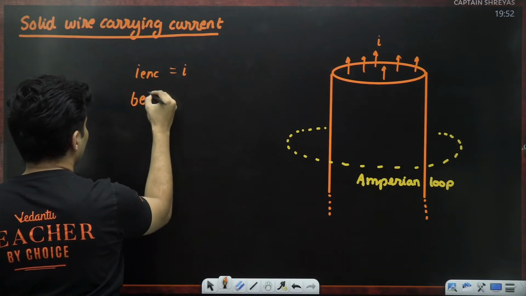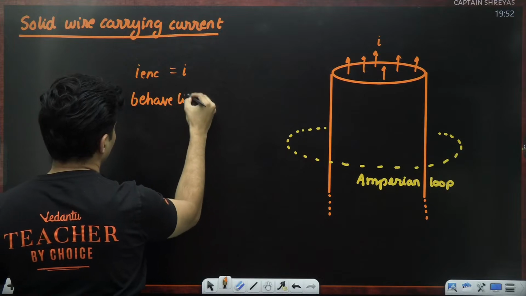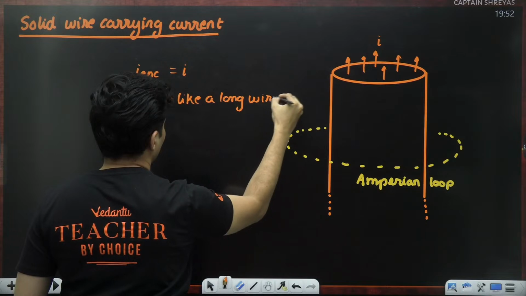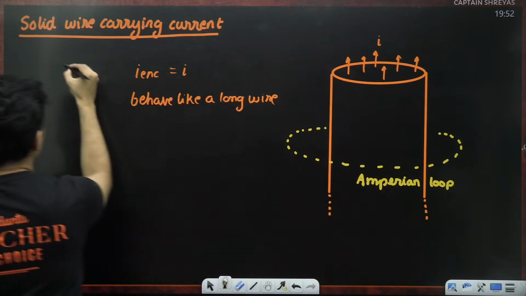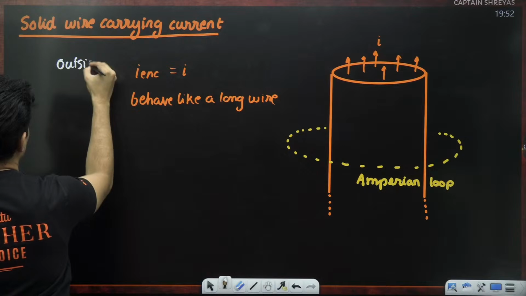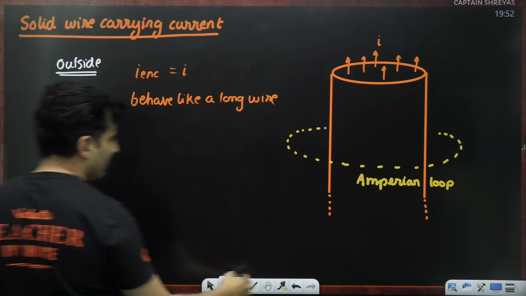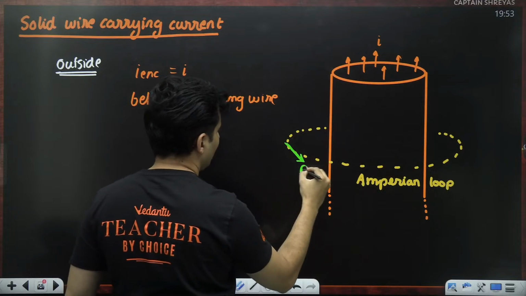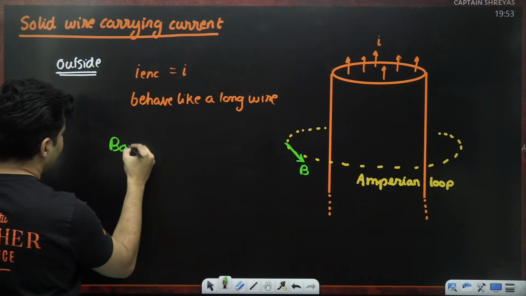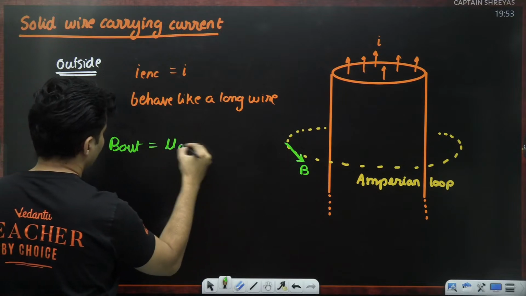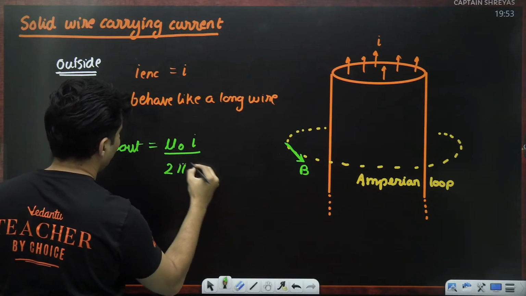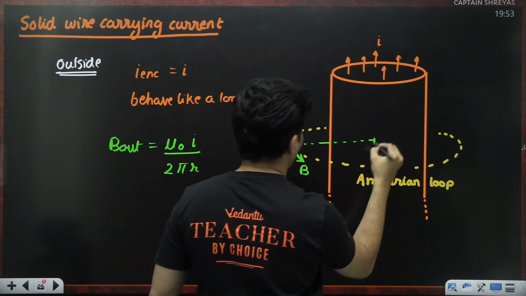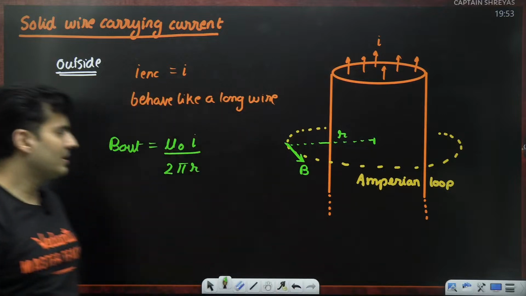It will again behave like a long wire, and this is when I am outside. So again the formula for the magnetic field outside is simply mu naught I divided by 2 pi r, r being the distance from the center.